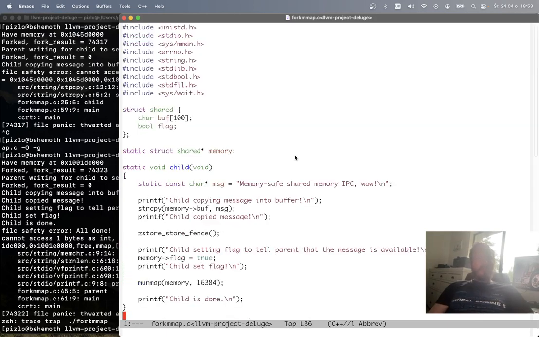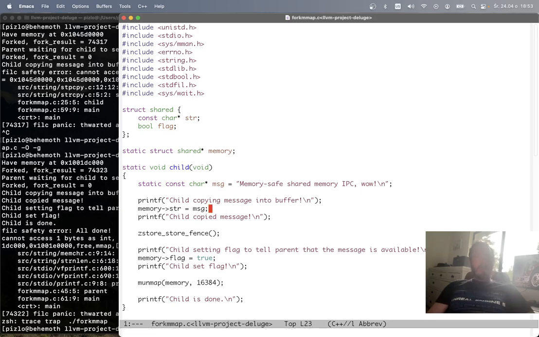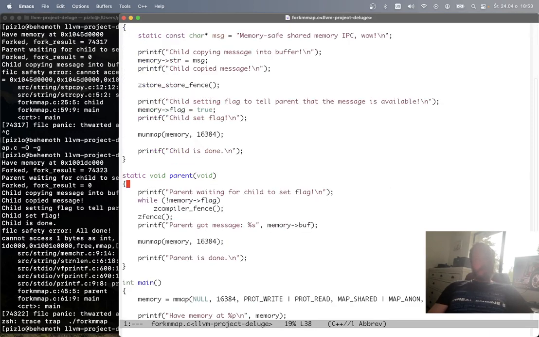What about other stuff that you can do? What if we instead tried to pass a pointer? So let's say this is just a string pointer, and instead of strcpy, we're going to just point that pointer at the message. So this would be wrong because you're not guaranteed that the pointer in the child process and the pointer in the parent process will point to the same thing in all cases. In this case, in normal C, you might kind of get away with it because this is a string that's in global memory, so hopefully it's the same pointer in both. But Fil-C is going to disallow this.